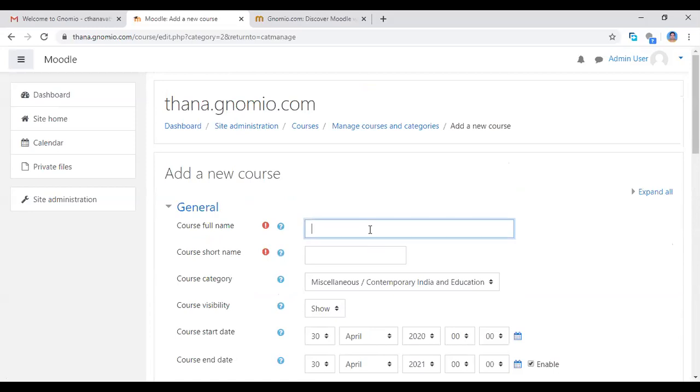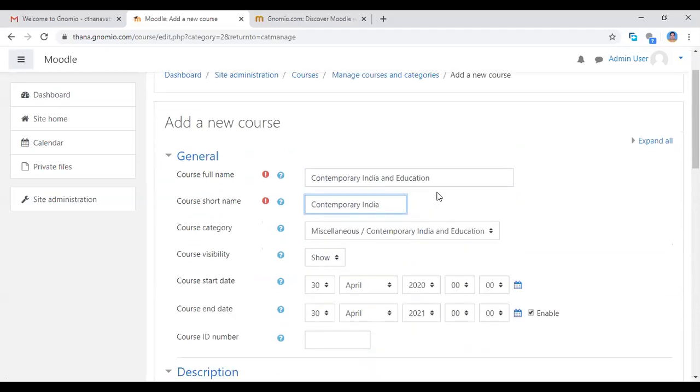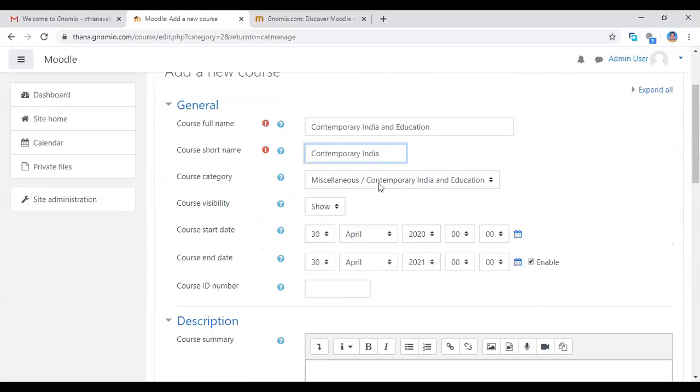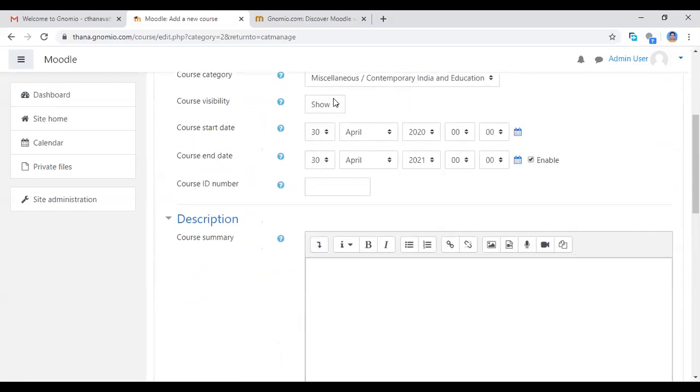Now you give the course full name. Course full name is contemporary India and education. Course short name, contemporary India. Whichever name you want to give, you can give. This is the course category. Then for course visibility, you click the show button only.